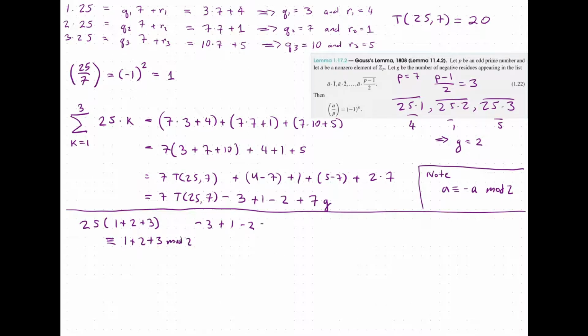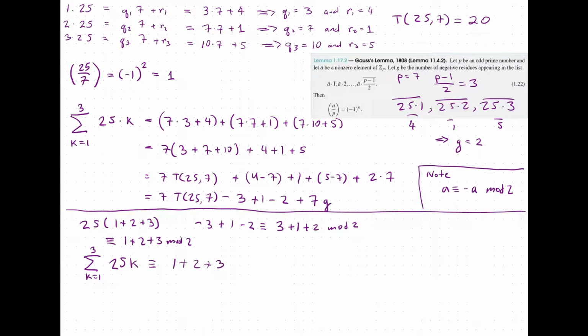But now this portion over here is going to be congruent to 1, well, right in there. Negative 3 will be congruent to 3. Then we have the 1, and the minus 2 is going to be congruent to 2 mod 2. And of course, we can go ahead and just cancel them off, but I'm going to leave it in this way. Because what Eisenstein then realizes is that if we reduce mod 2, we always have the sum from k equals 1 to (p minus 1)/2 of the floor of 25k over 7 is congruent to the portion over here, which is just going to be counting down 1, 2, 3, in our case.